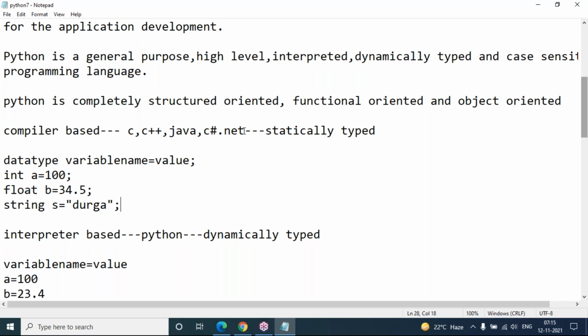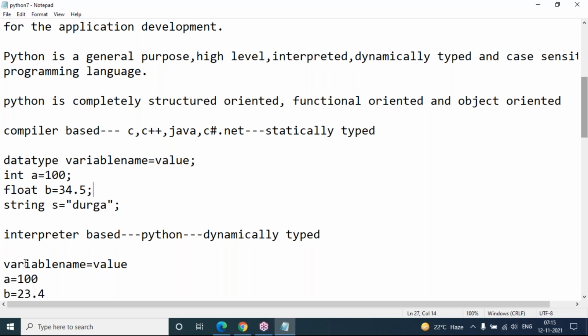In existing languages like C, C++, Java, C#, .NET, you follow a common syntax: decide the data type, declare the variable name, and assign a value to the variable. Here the data type is integer, the variable is a, and 100 is the value. So you must specify the data type in these languages.